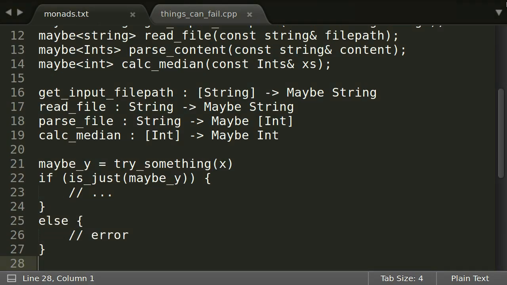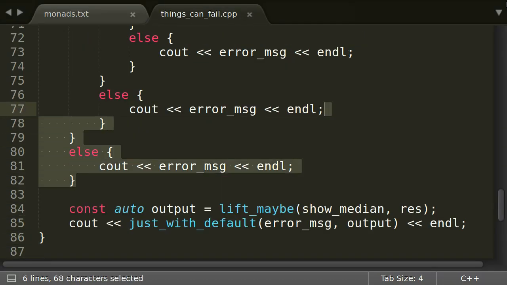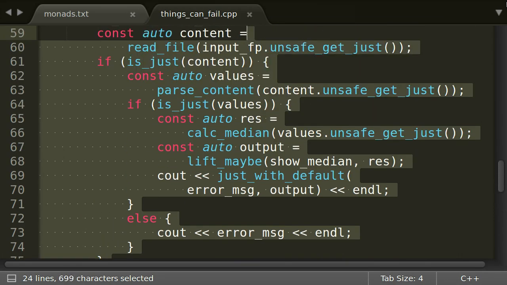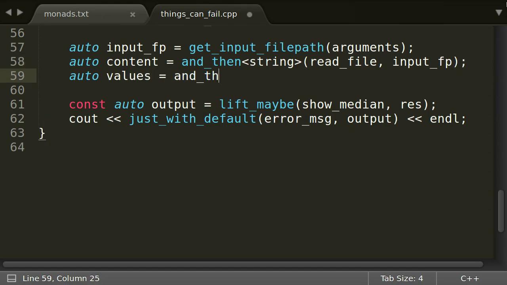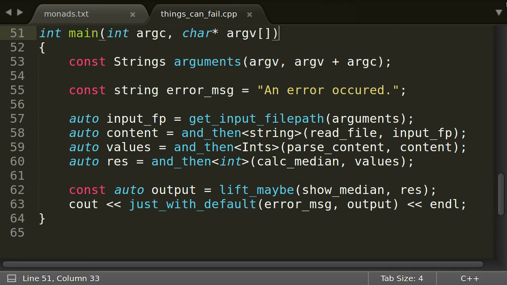Wouldn't it be great if we could factor out this control flow? Let's just dream what it could look like in a perfect world. Perhaps something like this? This magical and then function would do all the checking work for us. Just from the code above we can deduce that its type must be the following.